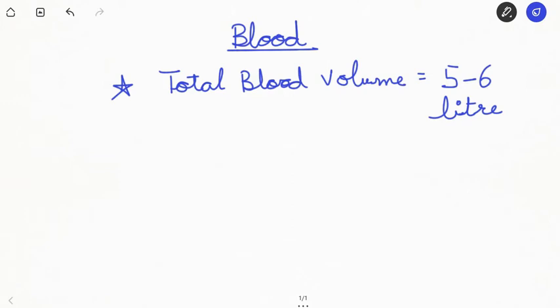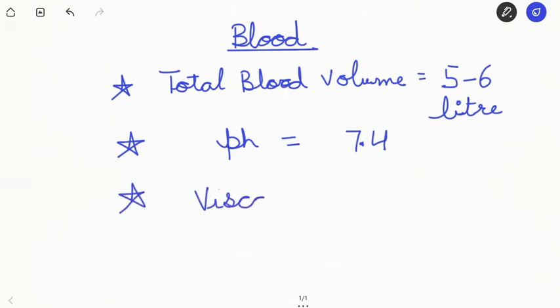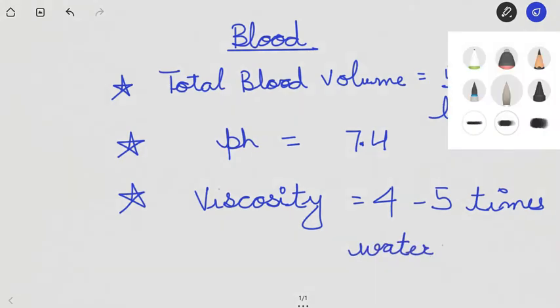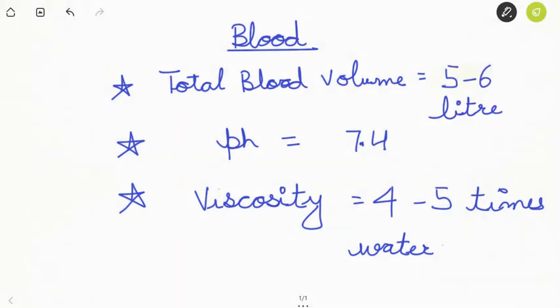Second point that you have to remember is what is the pH of the blood. The pH of blood is 7.4 and viscosity of blood. So the viscosity of blood is 4 to 5 times that of water. So first comes the total blood volume. Total blood volume is 5 to 6 liters, pH is 7.4, and viscosity is 4 to 5 times.